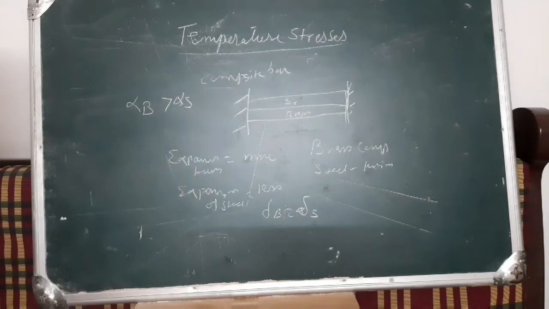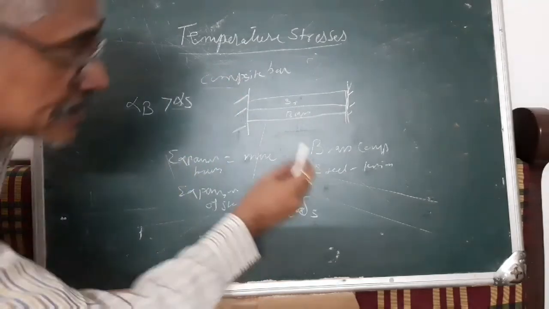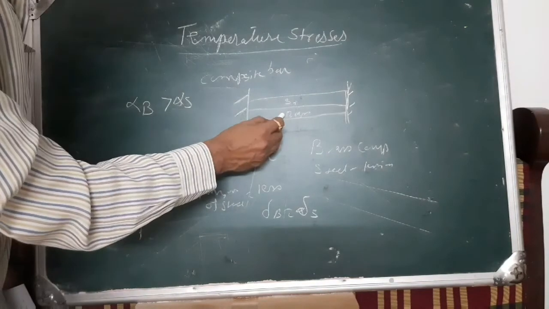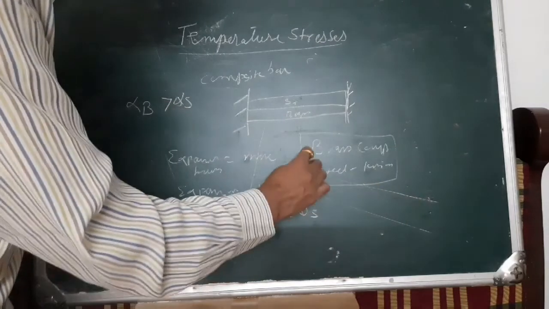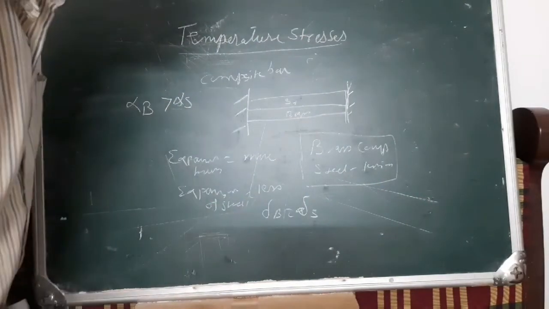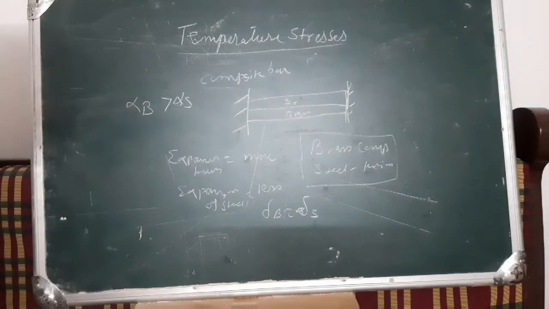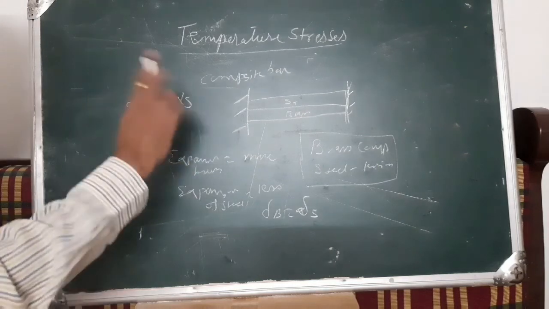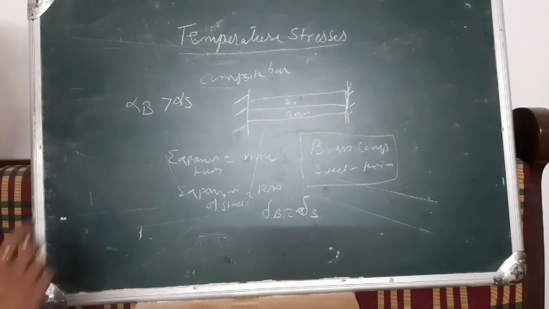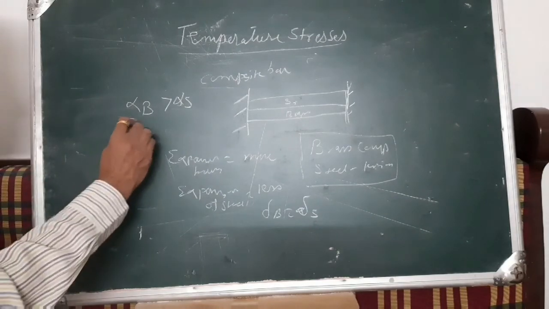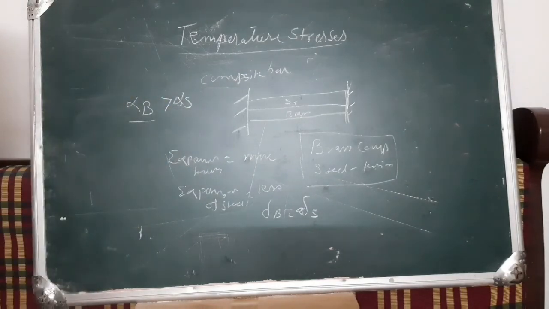So we can say that the steel will be under tension and the brass will be under compression. That is the difference in the nature of the stresses that will occur in the composite bar. It is very important, when we go for any component, to see the thermal expansion of any composite material that we select for an application. We should know the thermal expansion and there should not be a separation.